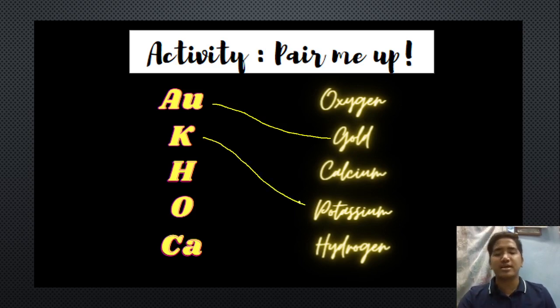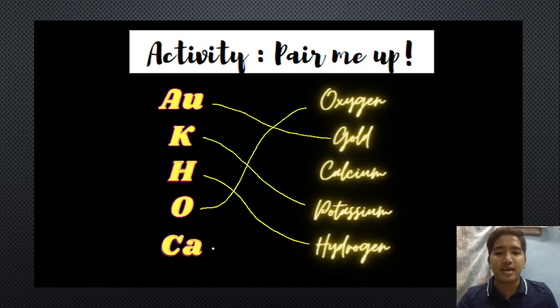Next one, we have the H. H element is representing for the hydrogen. Next one, we have O. Okay, O stands for oxygen. Then last one, we have the Ca, and Ca stands for calcium. Okay, so before we proceed to our topic, what do you think is all about this activity? Okay, what is the activities all about?